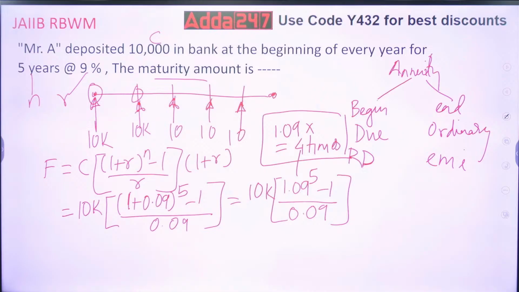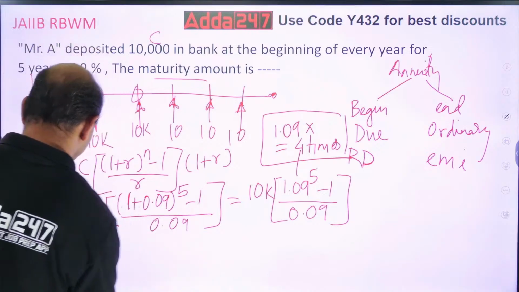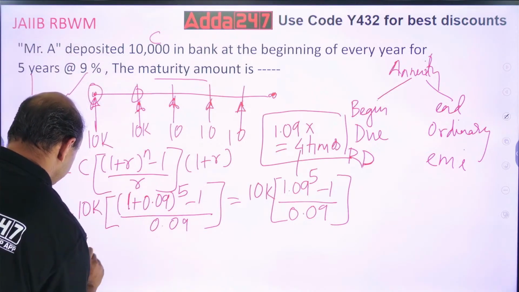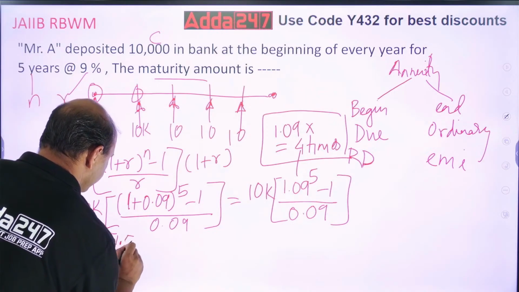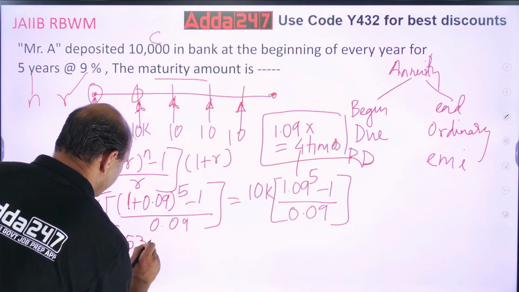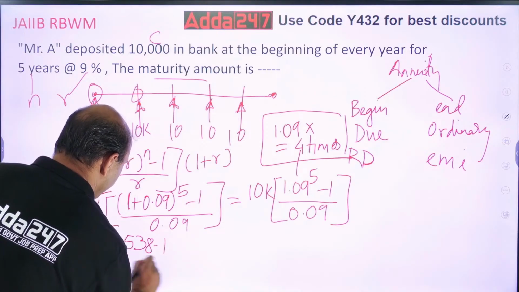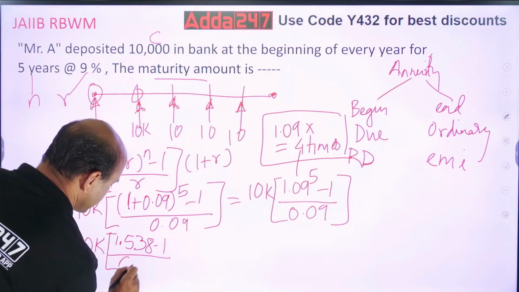What is the answer you are getting? You want 5, na? Yeah. So 4 times. So I am getting this answer as 1.538. What are you getting? 1.538 I am getting. So I'll write it over here, 10k into 1.538 minus 1 upon, this is same, 0.09.